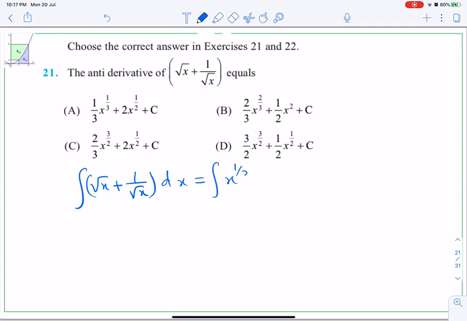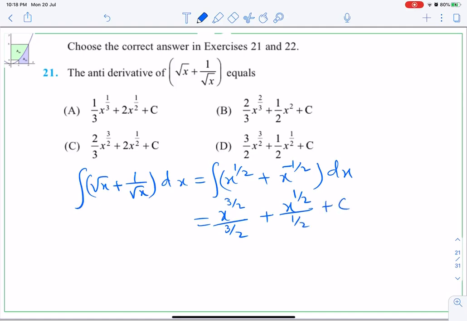Integration of x raised to half plus integration of x raised to minus half when you bring it up dx. So integration of x raised to half is x raised to 3 by 2 upon 3 by 2. I told you directly you can add 1 to the power, half plus 1 is 3 by 2. Integration of x to the power minus half will be minus half plus 1 means plus half by plus half plus c, the constant of integration.